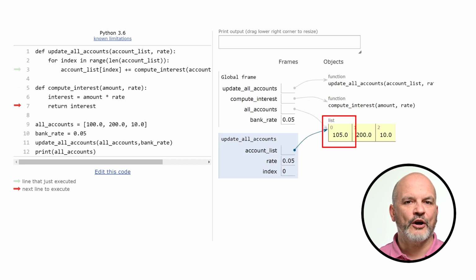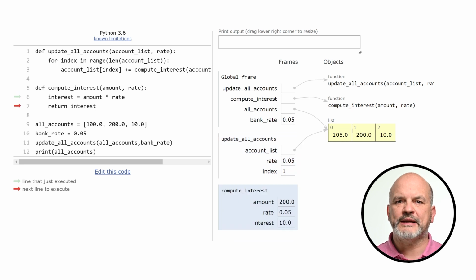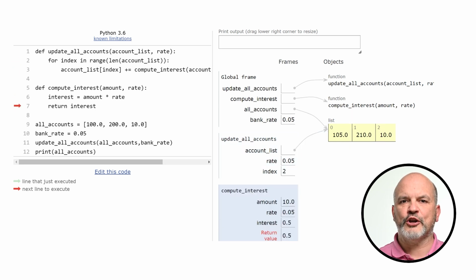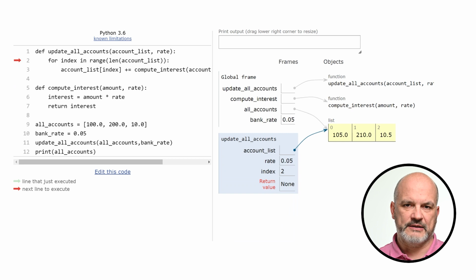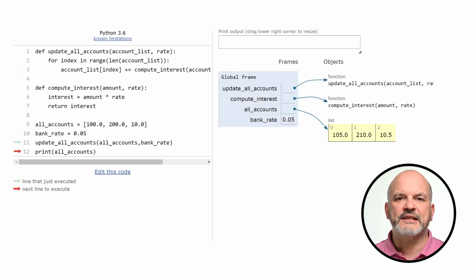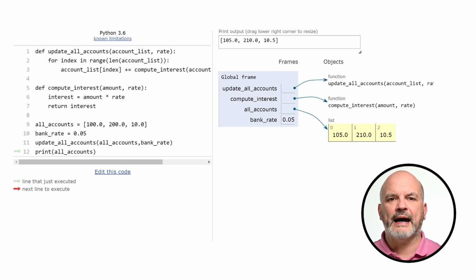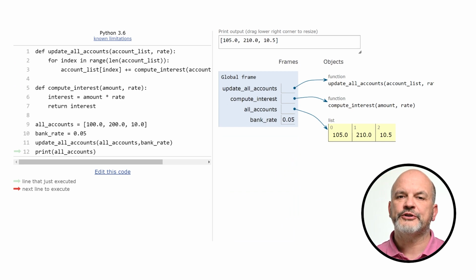The first element of the list is modified. The same process is repeated another 2 times before the function update all accounts terminates. The function frame is discarded and the program resumes on line 12, printing the content of the list all accounts before terminating. Stack frames are important for several reasons.